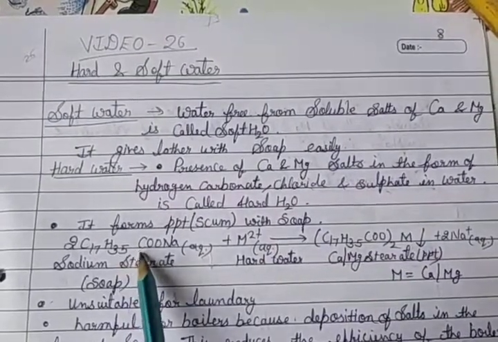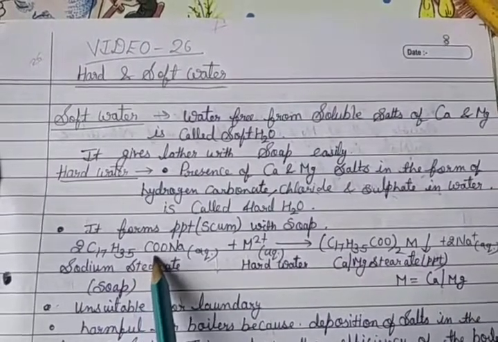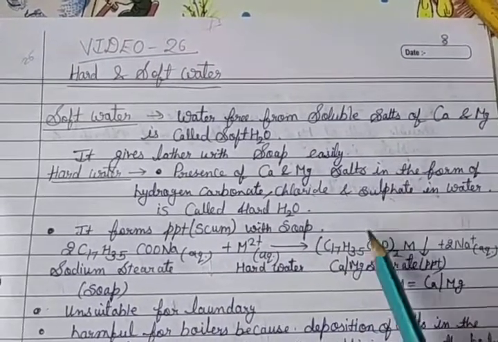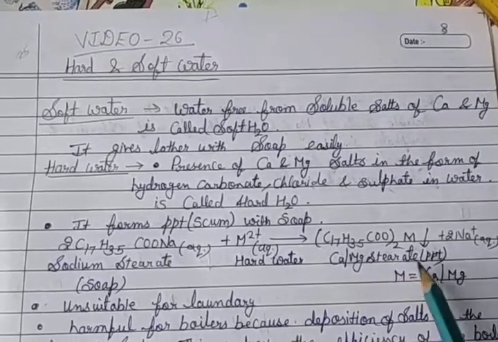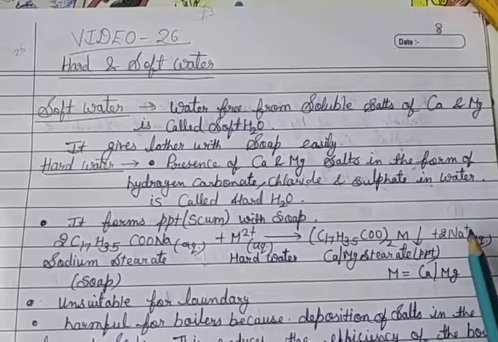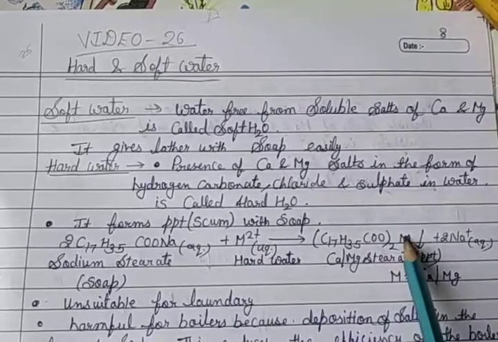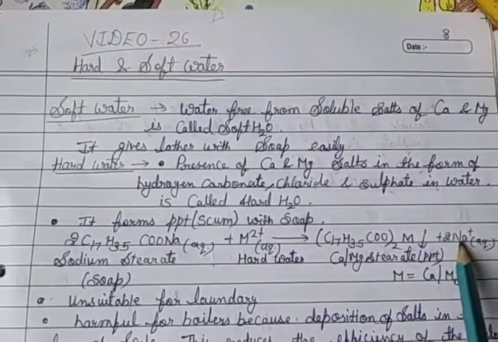The formula is (C17H35COO)2M, known as calcium or magnesium stearate precipitate, because the metal, either calcium or magnesium, reacts with the soap, plus 2Na+.